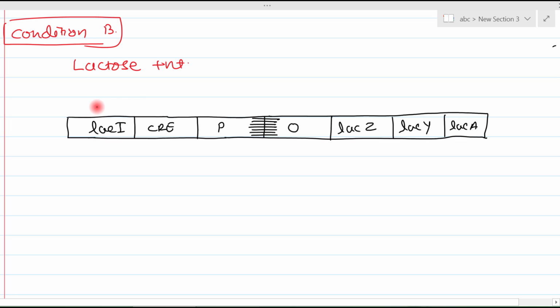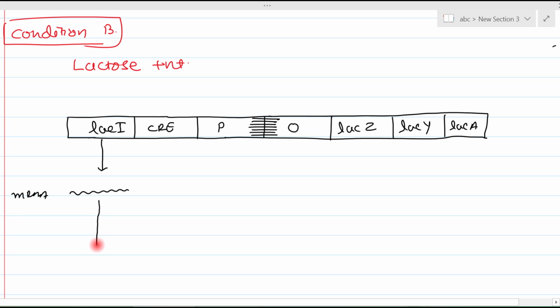Now, we had seen earlier that lac I is a constitutive gene, right? That means irrespective of any condition, whether lactose is present or not, this lac I gene is always transcribing. So the lac I gene transcribes to mRNA by the process of transcription.